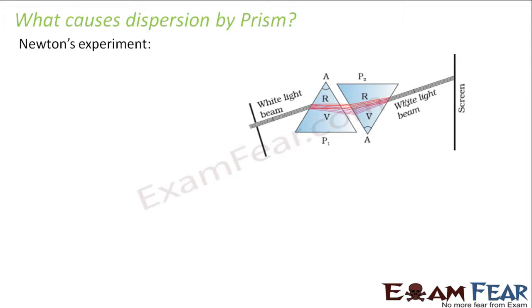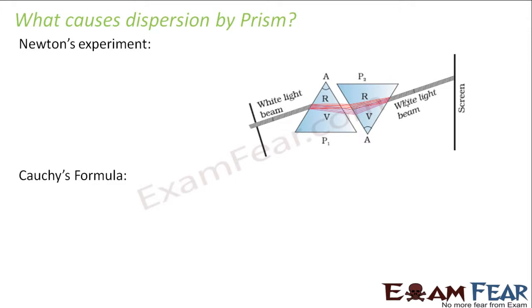That means there is nothing extraordinary inside the prism. It is just that as the light passes through the prism, there is some behavior of the light which takes place when it enters a different medium. So what was that different medium which caused the dispersion by prism? Let us look into that in detail.